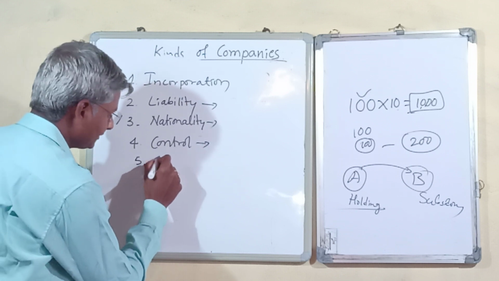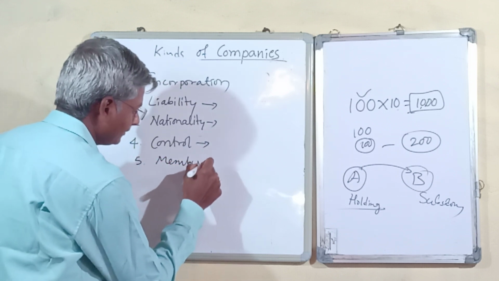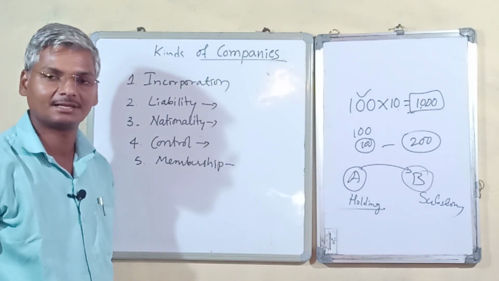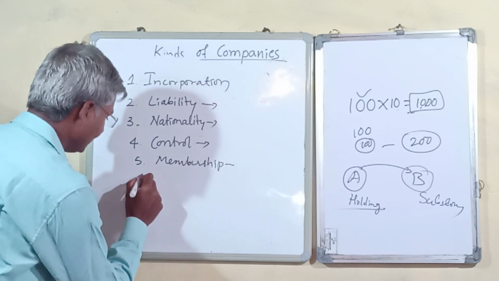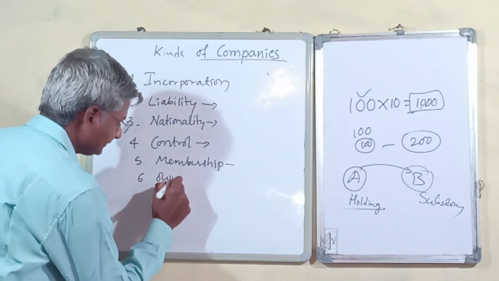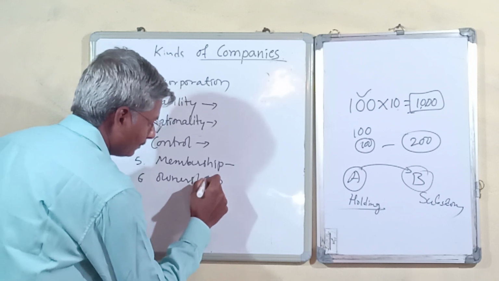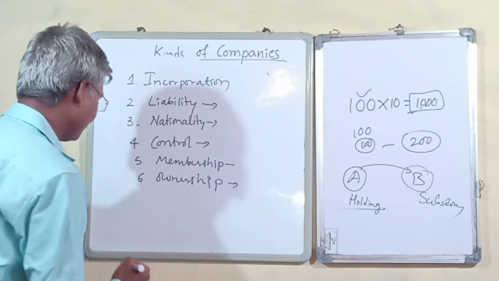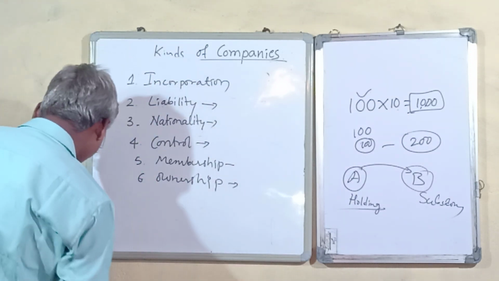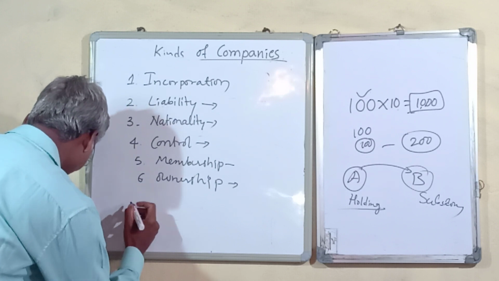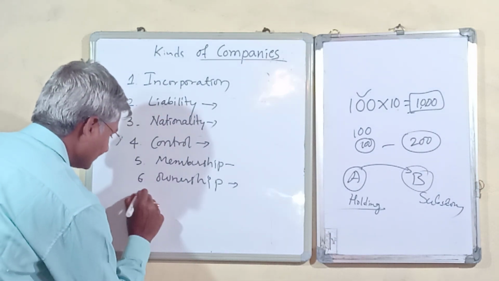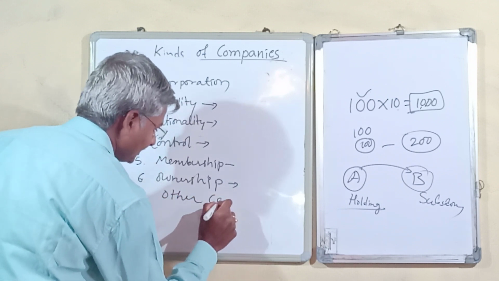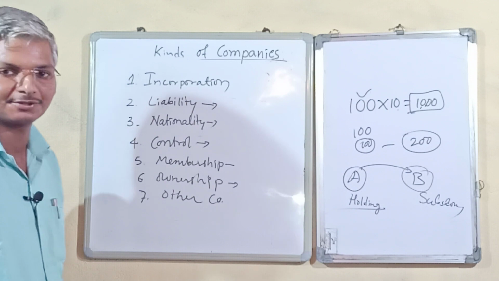Fifth is based on membership: we have public companies and private limited companies. Sixth is ownership: we have government companies and private companies. And seventh is other classifications of companies.